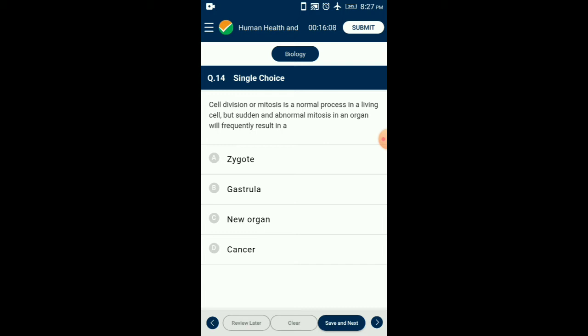In our body, cell growth and differentiation is highly controlled and regulated. In cancer cells, there is a breakdown of this regulatory mechanism. Normal cells show a property called contact inhibition, by virtue of which contact with other cells inhibits their uncontrolled growth. Cancer cells appear to have lost this property. As a result, cancerous cells just continue to divide, giving rise to a mass of cells called tumors. In other words, cancer cells multiply by abnormal, rapid, and uncontrolled mitosis. So the answer is option D, cancer.